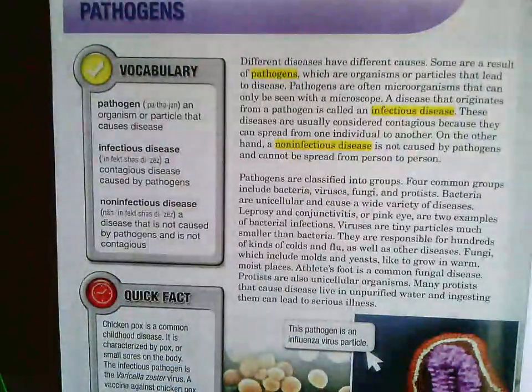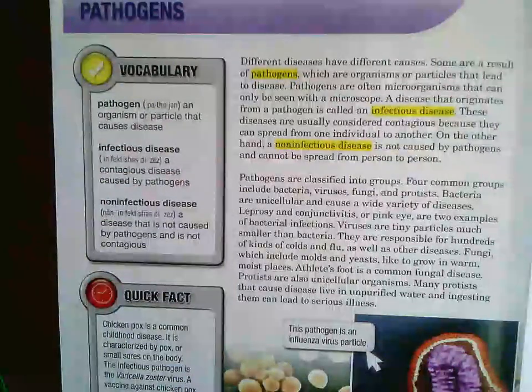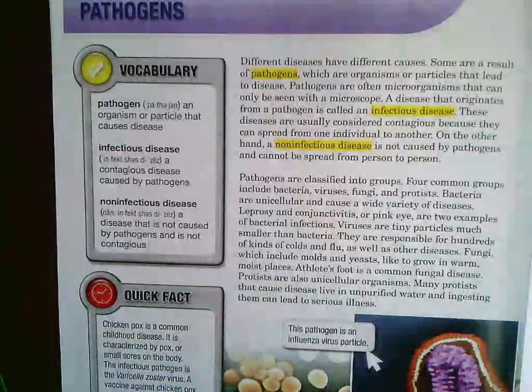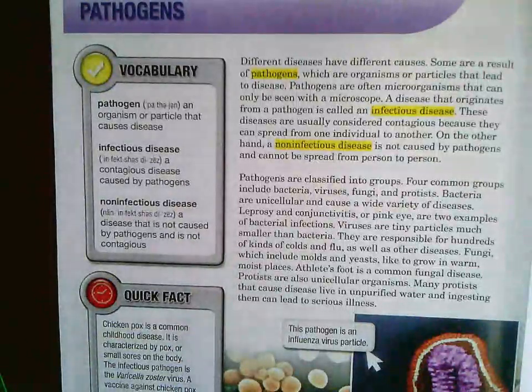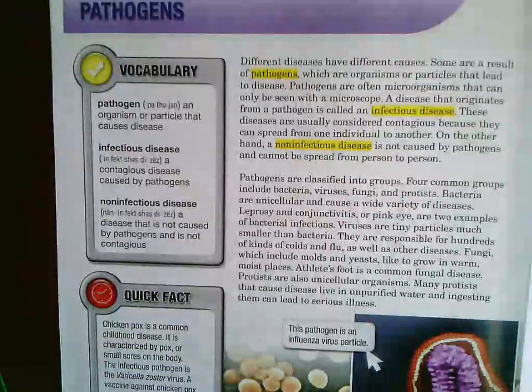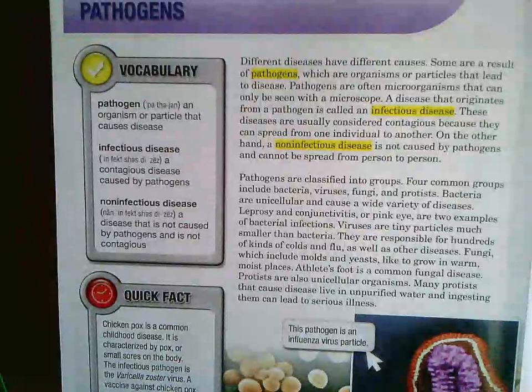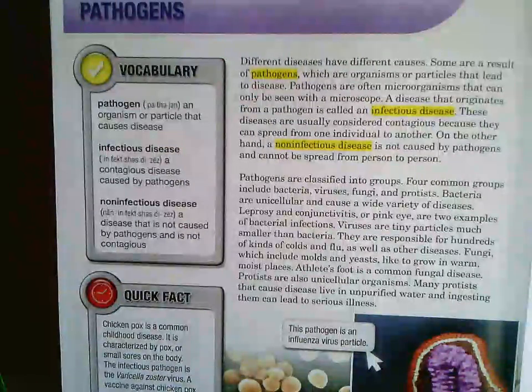So as I read this first paragraph, I want you to be able to tell me, number one, what is a pathogen? And number two, what is the difference between infectious and non-infectious disease? Here we go. Different diseases have different causes. Some are a result of pathogens, which are organisms or particles that lead to disease. Pathogens are often microorganisms that can only be seen with a microscope.